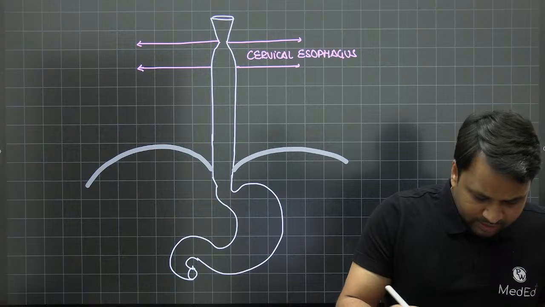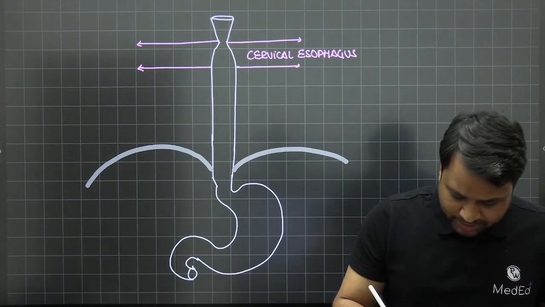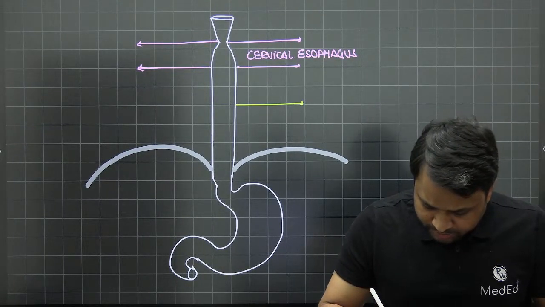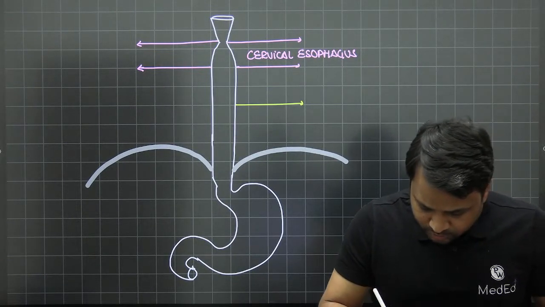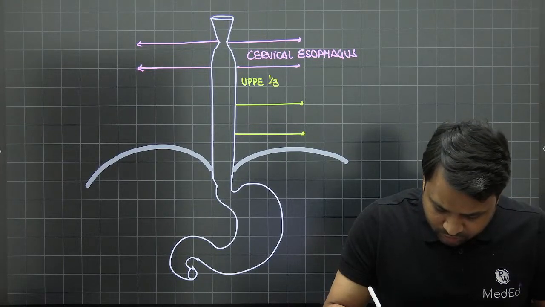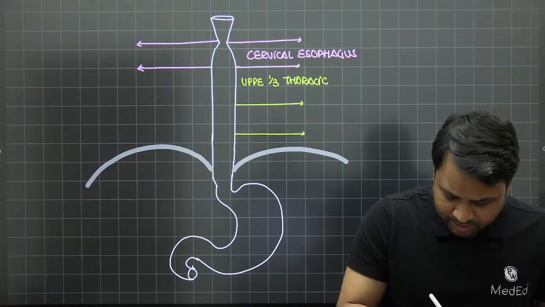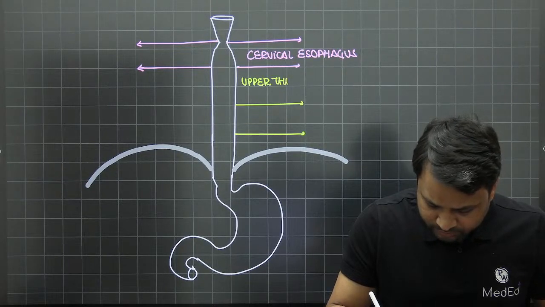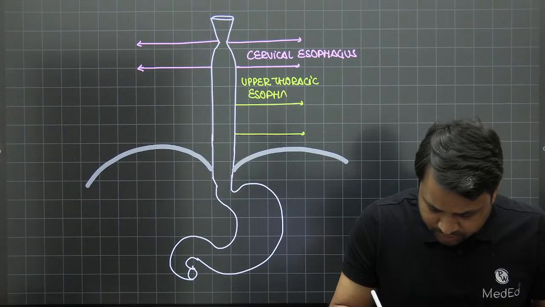Now, from the cervical esophagus, the thoracic esophagus starts. The thoracic esophagus is divided into the upper 1/3, the middle 1/3, and the lower 1/3. This is the upper thoracic esophagus.